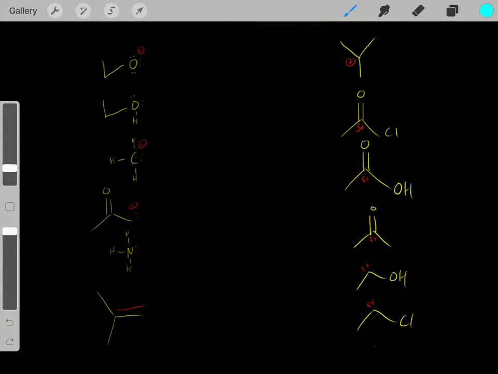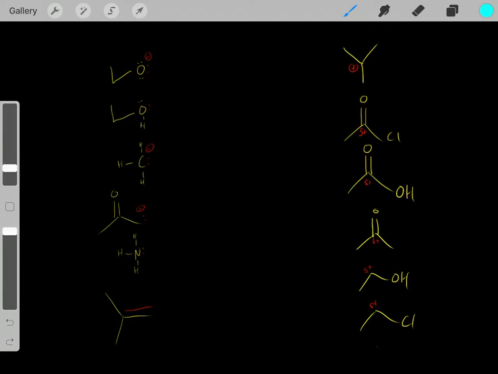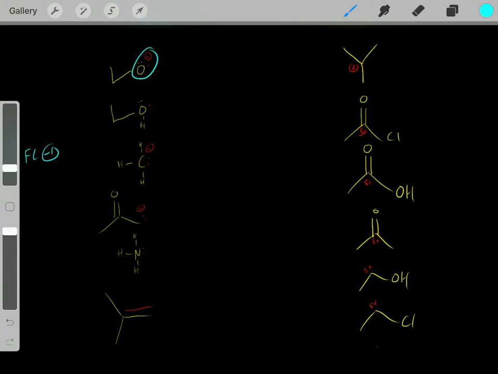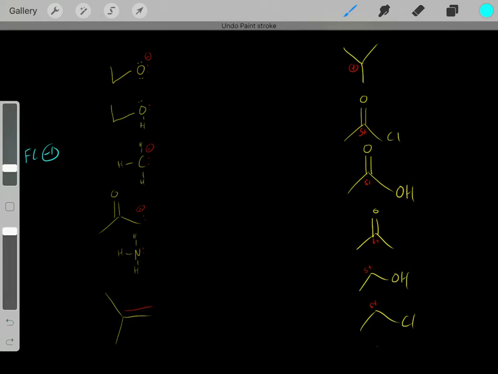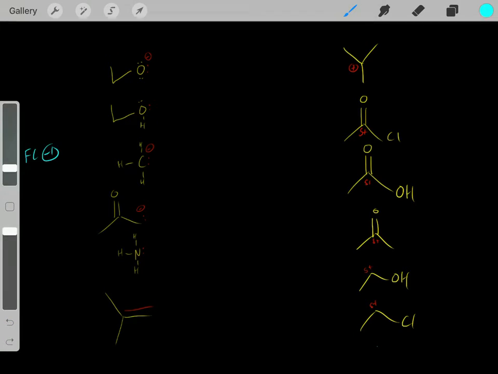So when determining if a compound is a nucleophile with localized negative charge, the first thing to look for is a formal charge. If you have a formal charge of -1, you're probably a nucleophile. And what is a formal charge? What does it mean if this oxygen has a formal charge of -1? It means it has one more electron than protons. It has more electrons than protons, one more electron than the amount of protons, so therefore it has a formal charge of -1. So that's the first thing.